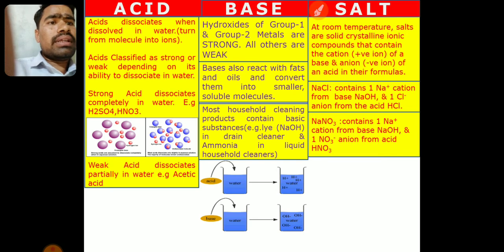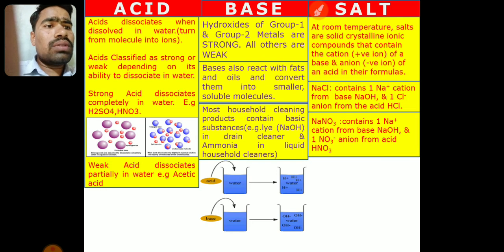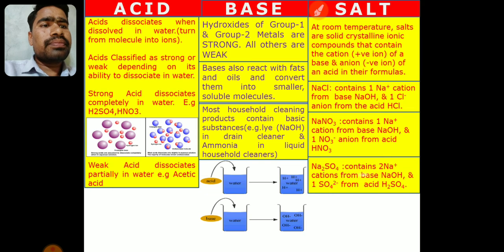For example, NaNO3, sodium nitrate, is one of the salts. It contains the Na plus cation from the base NaOH and one NO3 minus from nitric acid, HNO3. Then the second salt is Na2SO4, sodium sulfate. Na plus is the cation from the base NaOH. These are the parent acids and bases for the formation of these particular salts.